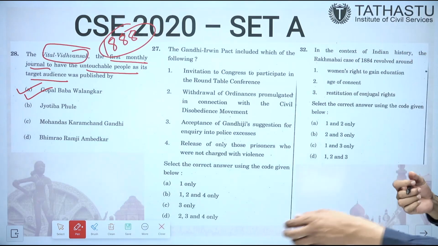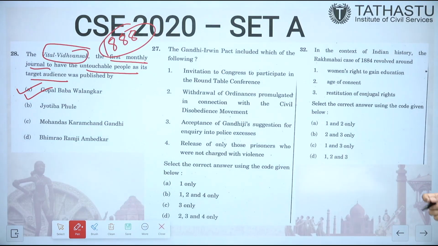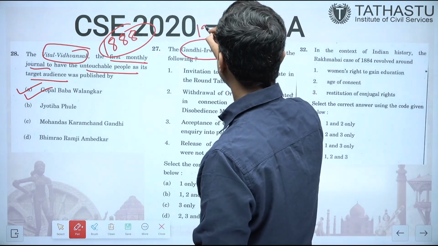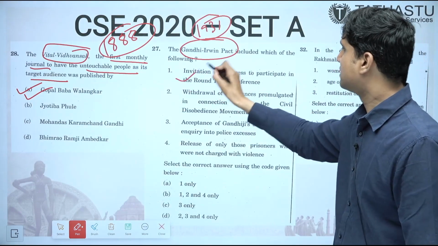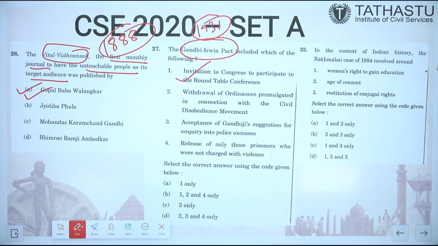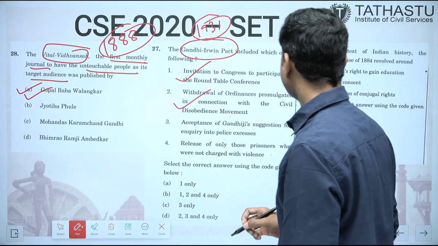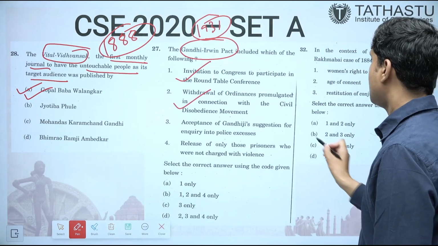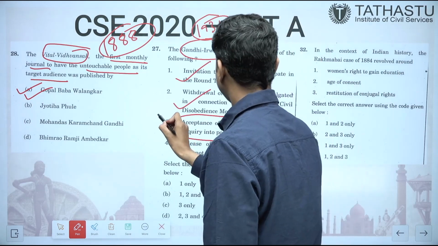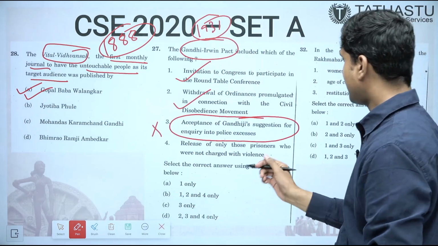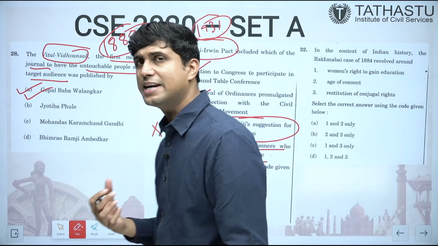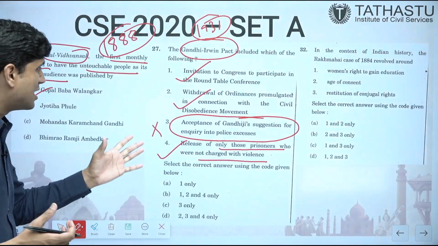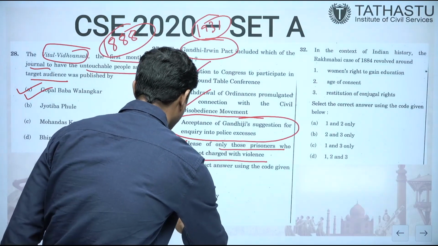The Gandhi-Irwin Pact included which of the following? As you may know, this Gandhi-Irwin Pact happened in 1931, and it included invitation to Congress to participate. This is correct. Withdrawal of ordinances promulgated in connection with the civil disobedience movement. This is also correct. Acceptance of Gandhi's suggestion for inquiry into police excesses. This is not correct. There was no acceptance of this proposal. Release of only those prisoners who were not charged with violence. This is also correct. Gandhi ji had negotiated that those who were not charged with violence should be released. So answer is 1, 2 and 4.